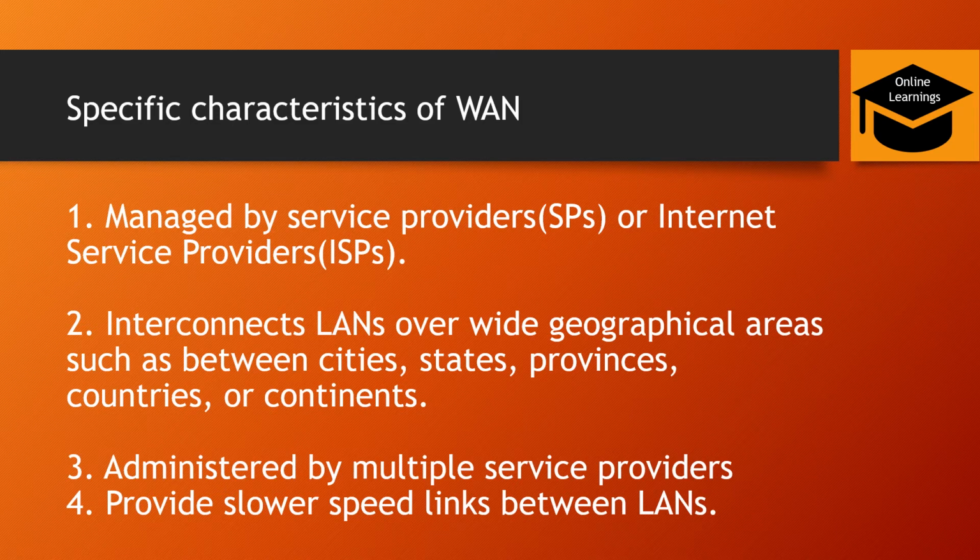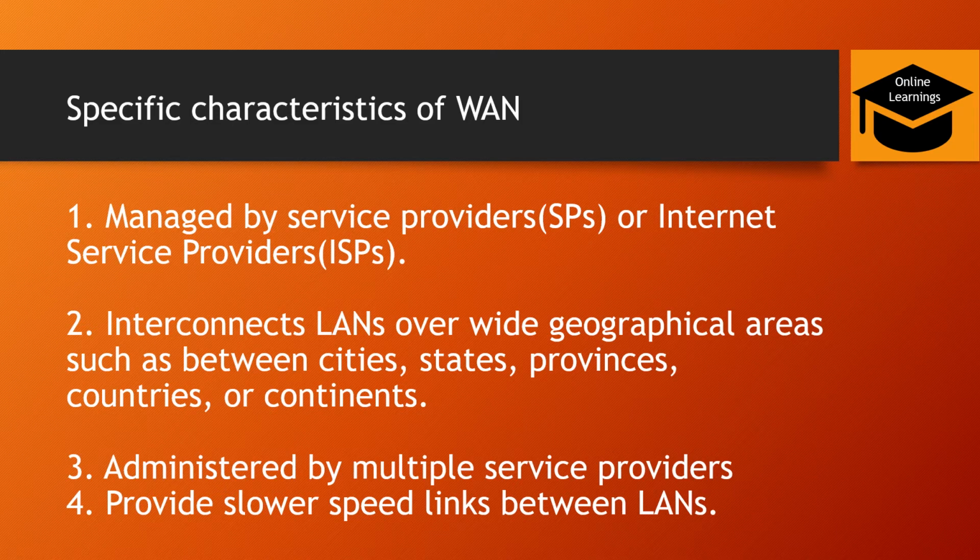So it interconnects LANs over wide geographical areas, such as cities, states, provinces, countries, and continents. It is administered by multiple service providers, because LANs have multiple providers, right? So administration of WAN requires those service providers also.